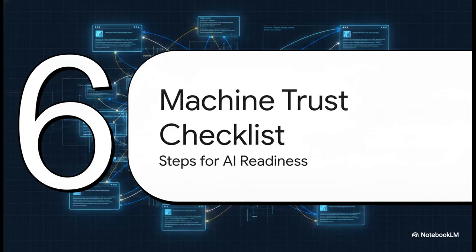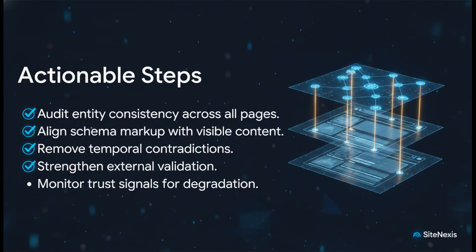All right, Section 6, the Machine Trust Checklist, Actionable Steps for AI Readiness. With all this theory in mind, what can developers, publishers, and SEO professionals actually do right now? How do we bridge the gap between traditional SEO and this totally new era of AI visibility? By following this actionable checklist, you can establish an entity truth layer that basically cleans your information architecture from the inside out. First, you absolutely must audit your entity consistency everywhere.